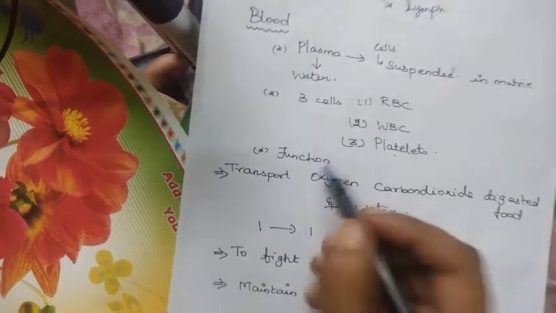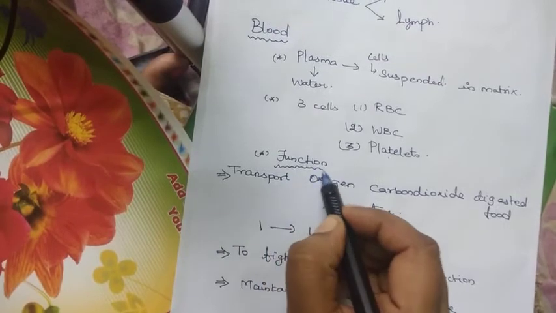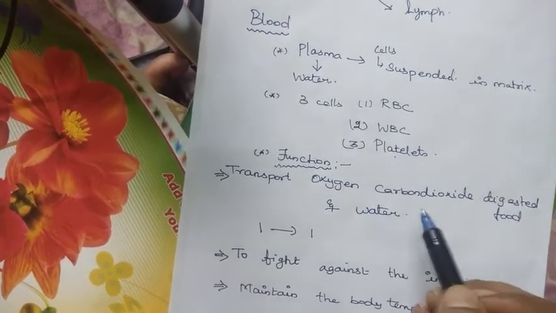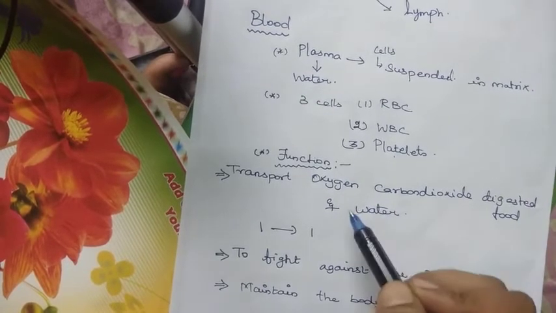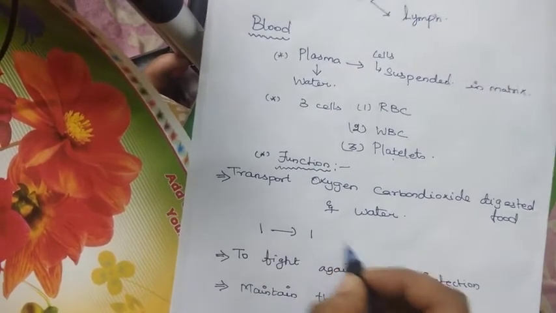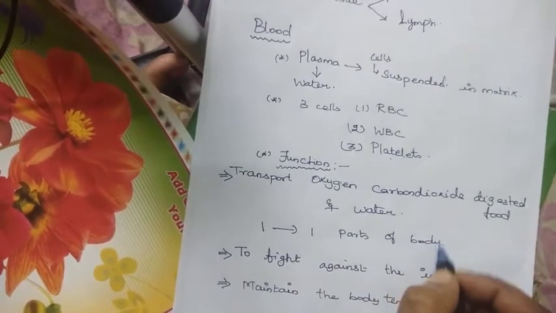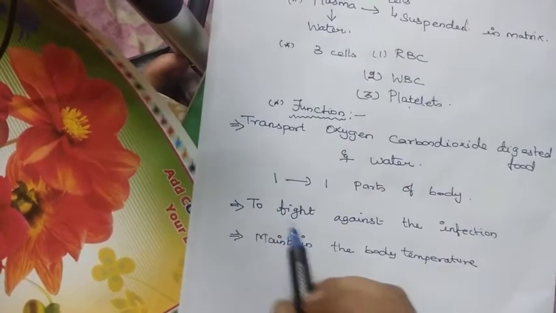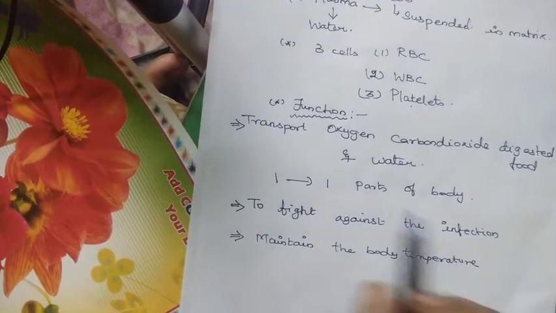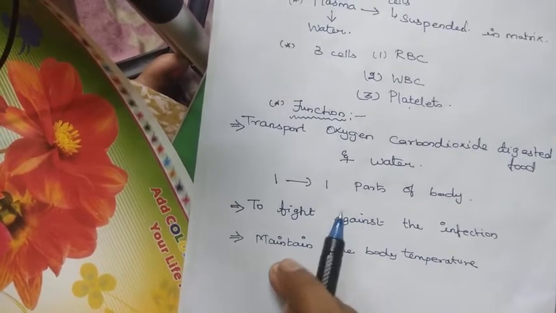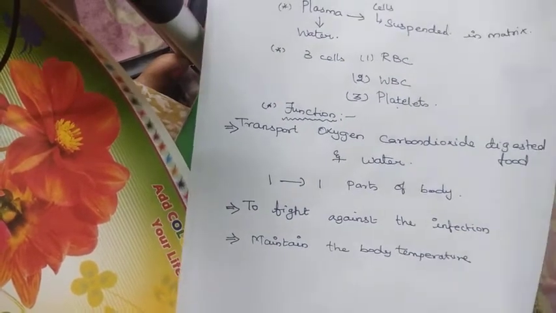And now we'll see the functions of the blood. What are the main functions of the blood? It helps in transport of oxygen, carbon dioxide, digested food and water from one part of the body to the other parts of the body. The next thing is they fight against the infection. The blood will help to fight against the infection. And the last main thing is they maintain the body temperature.